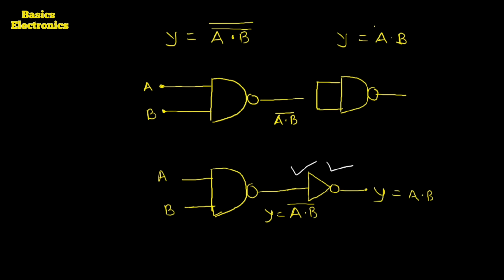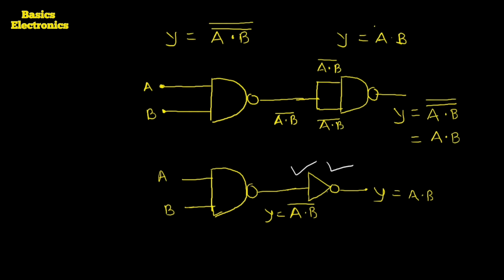So I am going to short the input terminals, and here the common input is applied. First input is A dot B complement, and here it is again the same A dot B complement. So the output is Y equals A dot B, because the actual equation is A dot B double complement, and as we know the double complement gets cancelled, so we get output Y is A dot B.